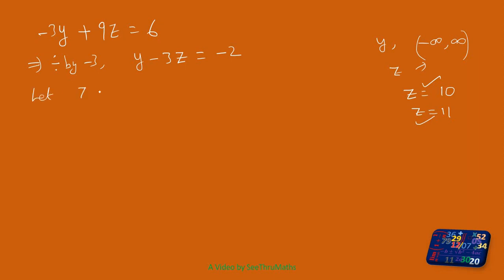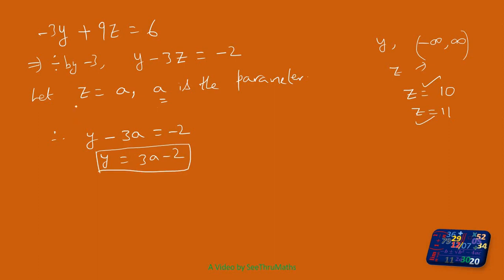So let z equal a. A is the parameter. Parameter means it is nothing but a constant. Throughout this equation, z will now act as a constant. Therefore, y minus 3 into a equals minus 2. So y is equal to 3a minus 2. Put a box here. This is the value for y. This is the value for z.